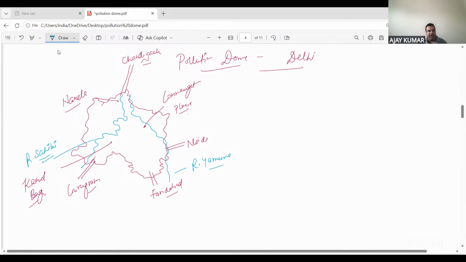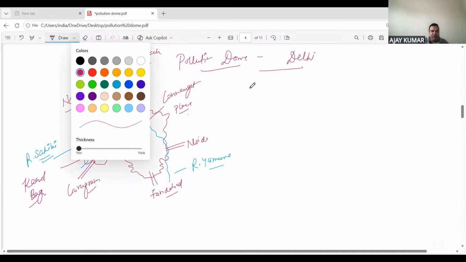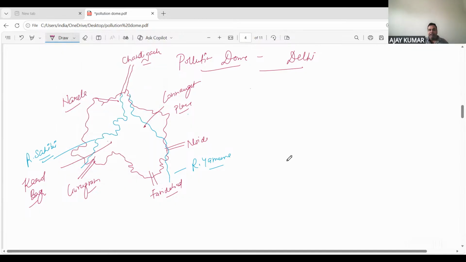Okay. So what I have to do is I have to explain to you what is pollution dome. Okay, before you understand the pollution dome, you must understand some mechanism. And pollution dome is very much related to the temperature inversion, which belongs to the climatology section. ठीक है, क्लाइमेटोलॉजी में आप लोग पढ़ेंगे टेम्परेचर इन्वर्जन. देखिए, इन नॉर्मल कंडीशंस में क्या होता है, suppose these are summer conditions, and in summer the entire land gets heated up. There is a lot of scorching heat these days.